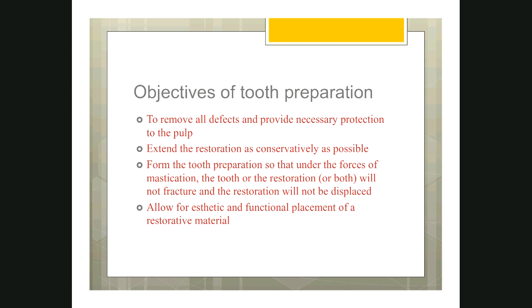Objectives of tooth preparation. Why do we do tooth preparation? First thing, to remove all defects and provide necessary protection to the pulp. If it is a carious tooth, then you have to remove the soft caries, and if the caries is very deep and close to the pulp, then you have to protect the pulp by giving a base or liner, followed by the permanent restoration.